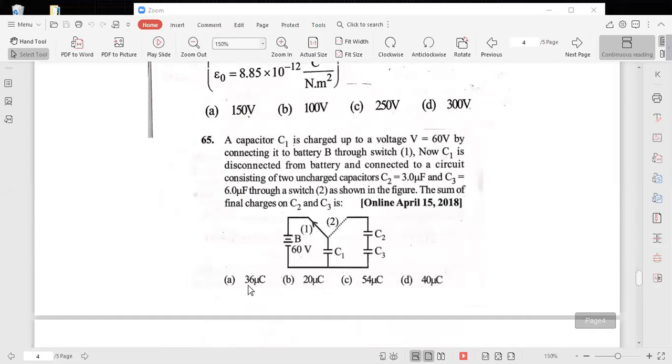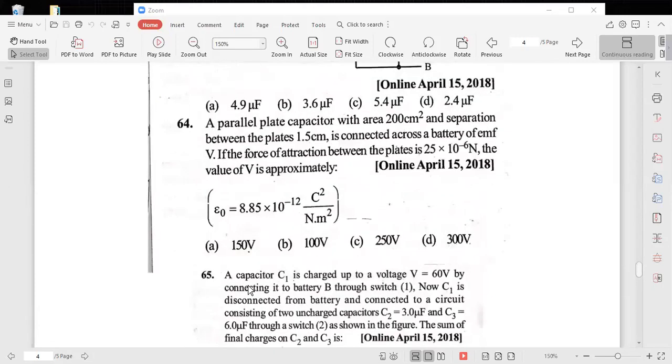Okay, last but one, problem 64. A parallel plate capacitor with area 200 centimeter square, separation between the plates is given, is connected across a battery of EMF V. If the force of attraction between the plates is given, then the value of V is approximately dash.